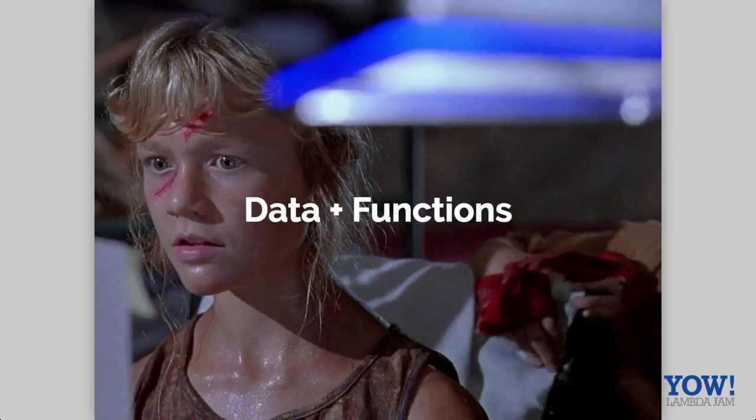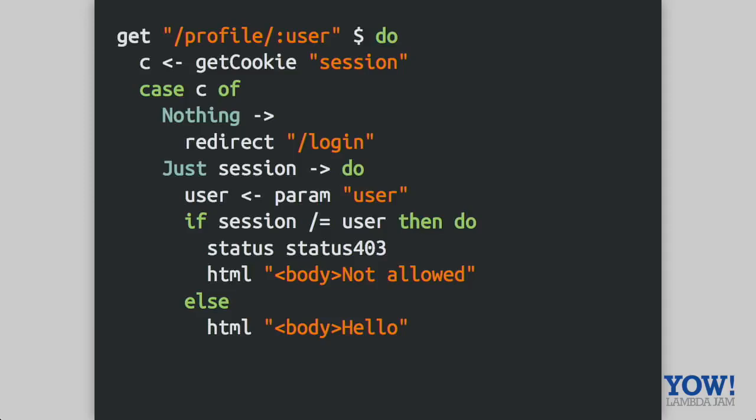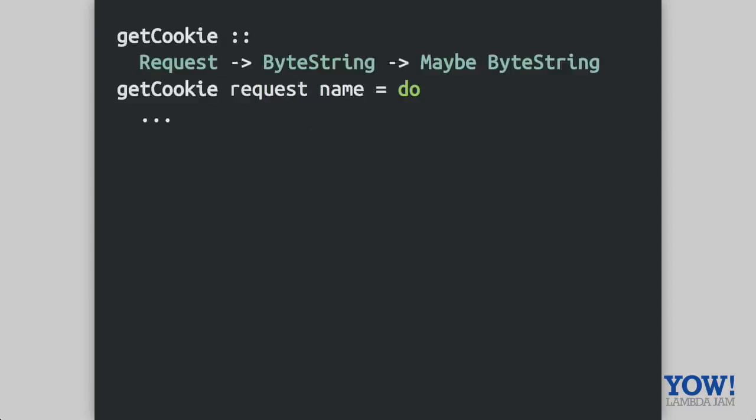To bang on the point a bit, it really is just these simple request and response data types that we can then build up functions for. The final one looks a bit longer, but is just as easy as the other two. We can look at the functions that we're interested in dealing with, starting with the get cookie function. This function will take this request. We want to pull out a particular cookie by a certain name, and it may or may not exist.